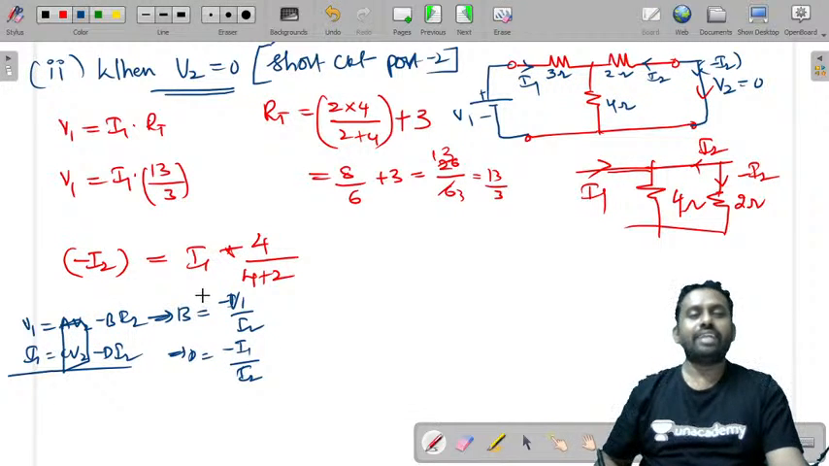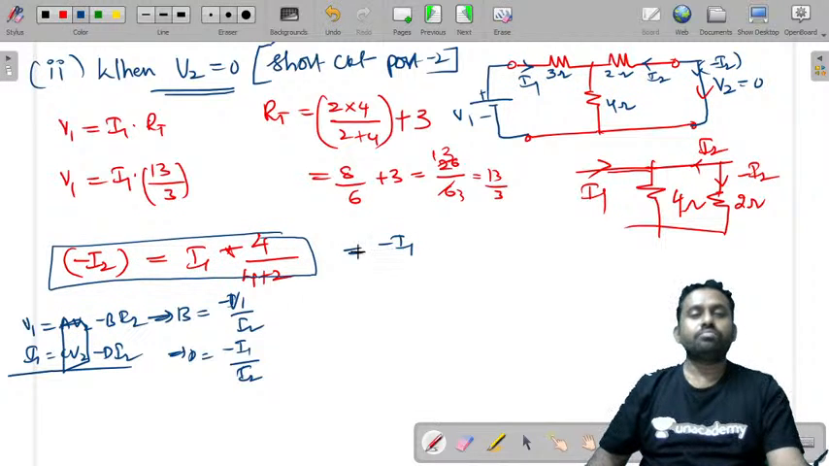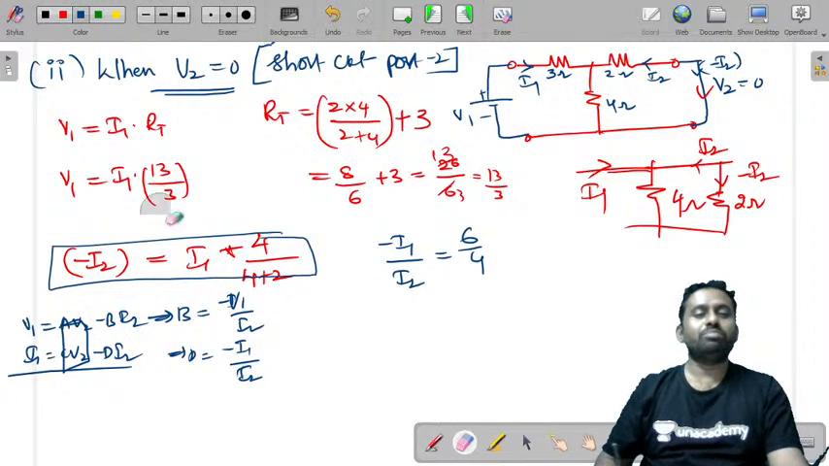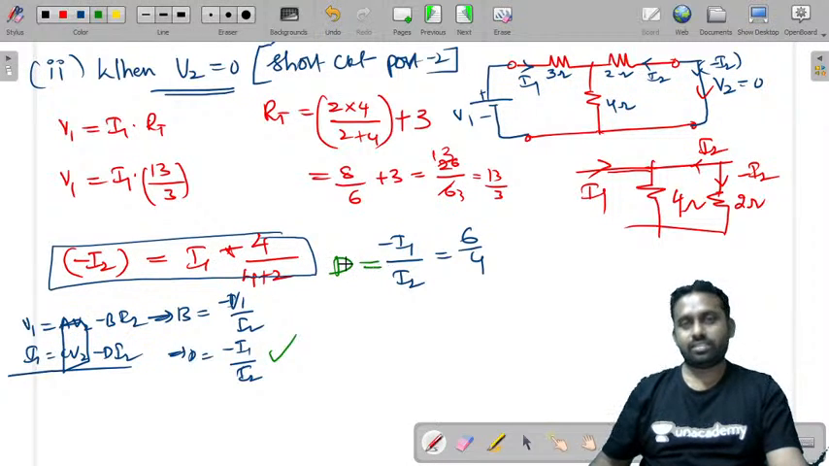So let's try to find that. From this, you can directly find what minus I1 by I2 is. What is minus I1 by I2? It is 6 by 4. What is minus I1 by I2 actually? It is D. So D is equal to 6 by 4. Just divide this by the denominator and you'll get it.